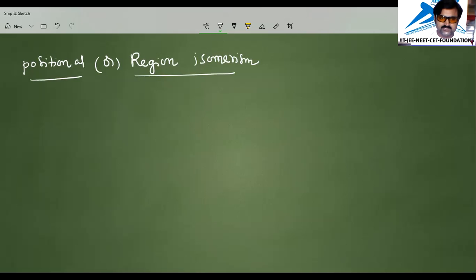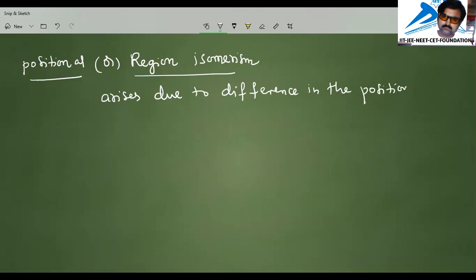This is the isomerism which arises due to the difference in position of a substituent.